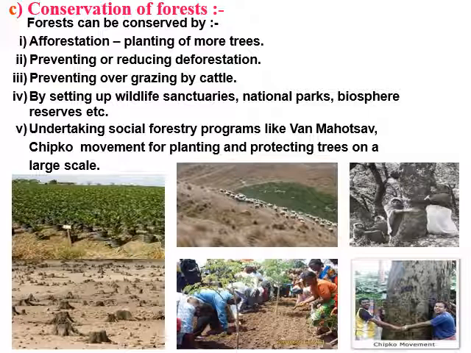Conservation of forest. How to conserve forest? First is afforestation, that is planting of more trees. Second, preventing or reducing deforestation. We should not cut the trees at a rapid rate. Third, preventing overgrazing by cattle. And fourth, by setting up wildlife sanctuaries, national parks, biosphere reserves, etc. And fifth, undertaking social forestry programs like Van Mahotsav and the Chipko movement for planting and protecting trees on a large scale.